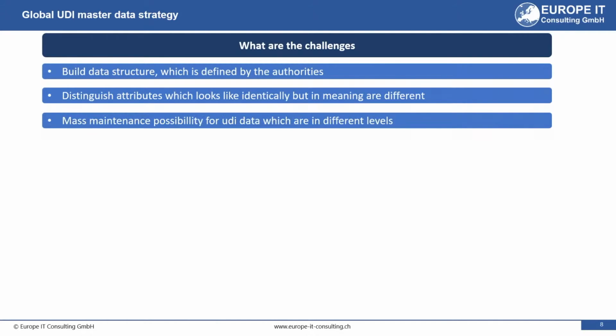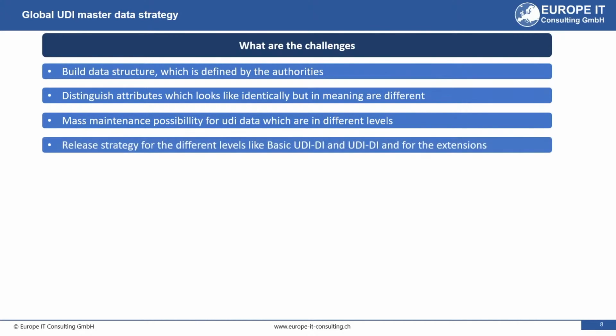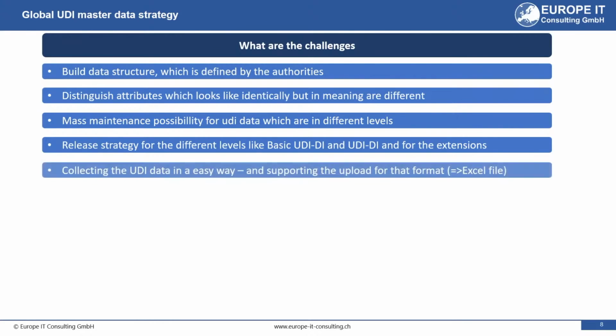Furthermore, a mass mutation function must be made possible at all levels and for all authorities. The release strategy must take into account the different levels. For example, in the case of EUDAMED, a distinction must be made between the release of basic UDI-DI and UDI-DI.